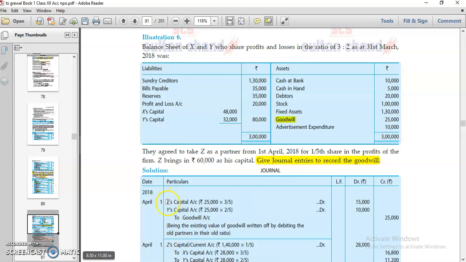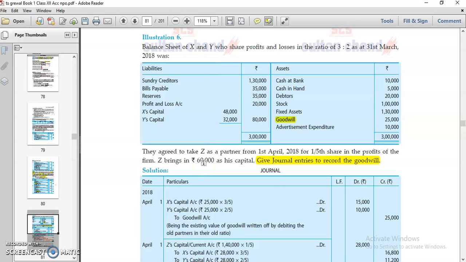The old partners are X and Y. You just have to write off this goodwill. The entry comes 15,000 X capital account debit, 10,000 Y capital account debit, goodwill credit, as mentioned in your old balance sheet, 25,000.